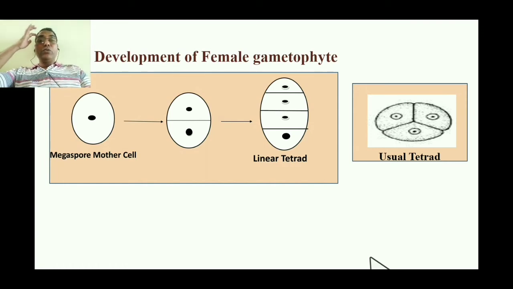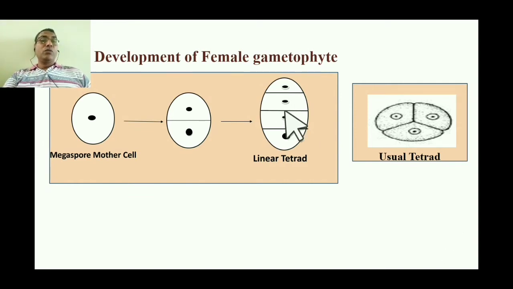And here also there is a uniqueness: the embryo sac has 7 cells and 8 nuclei, which is also a uniqueness in the case of the angiosperms.